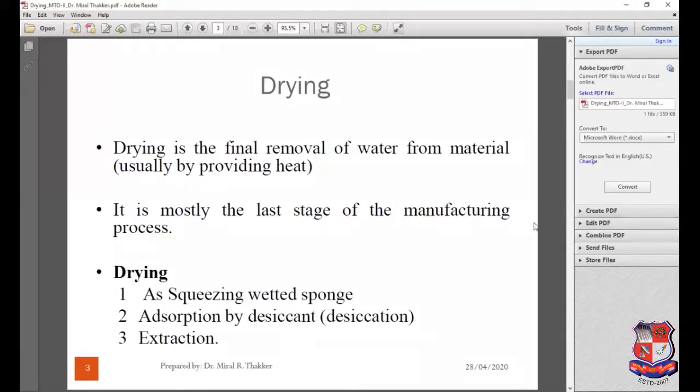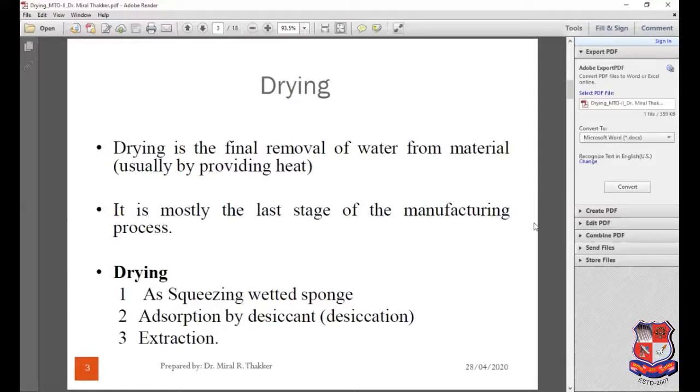So what is drying? Drying is a final removal of water from the material. We are providing heat to remove the moisture content, or we can say the water content present in the material. This is mostly the last stage of the manufacturing process.